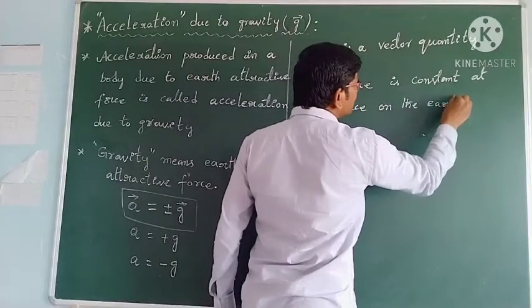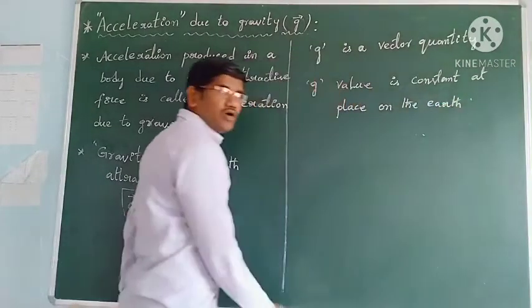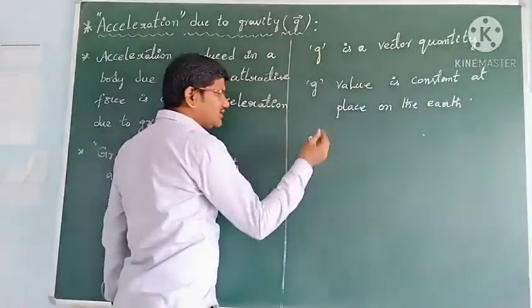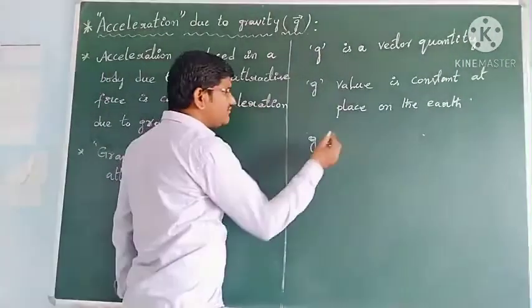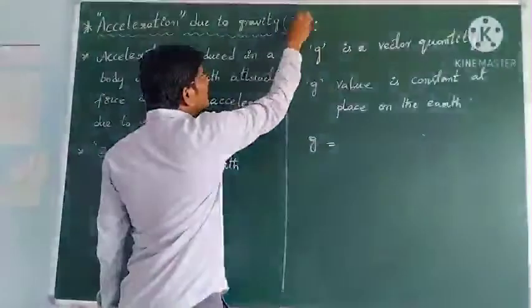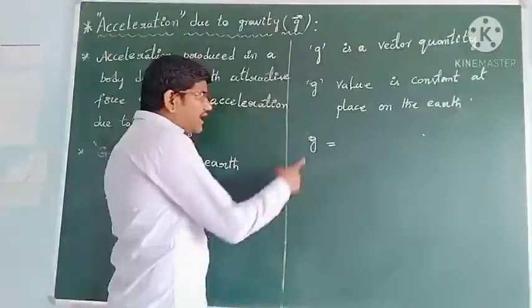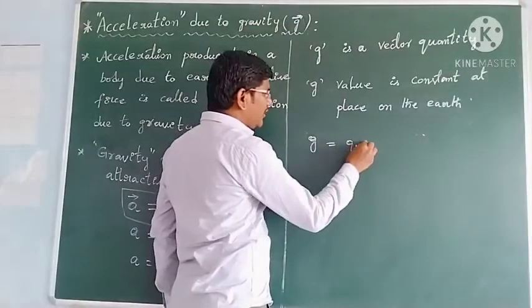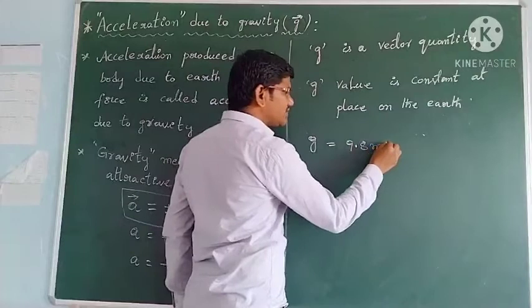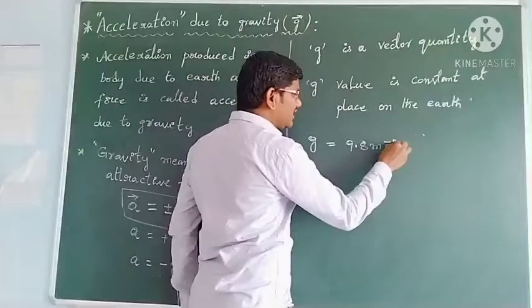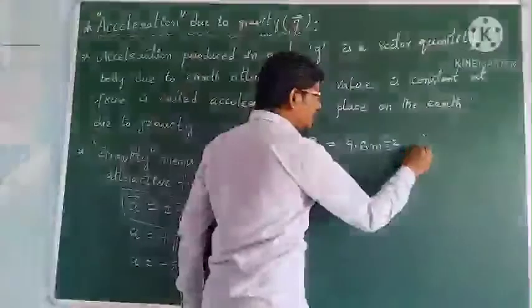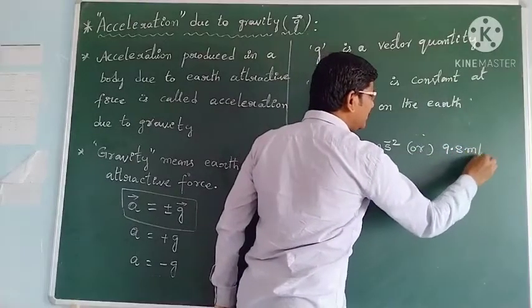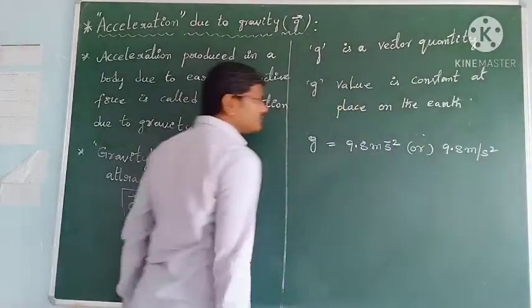This G value, it's a vector quantity, that's why I have written G bar, and this G value is 9.8 meters second power minus 2, or that only we write as 9.8 meter per second square.